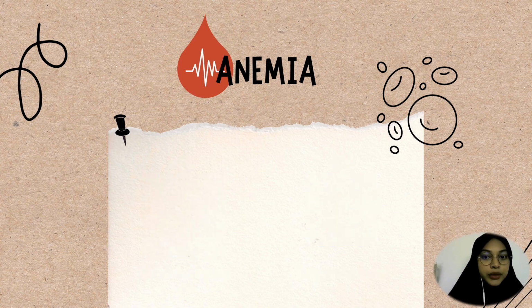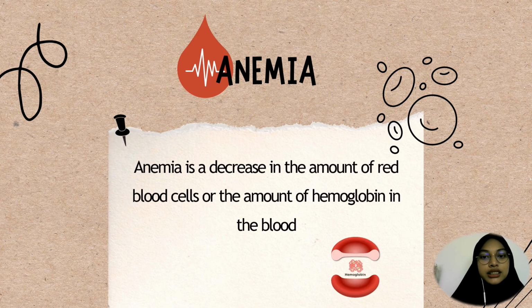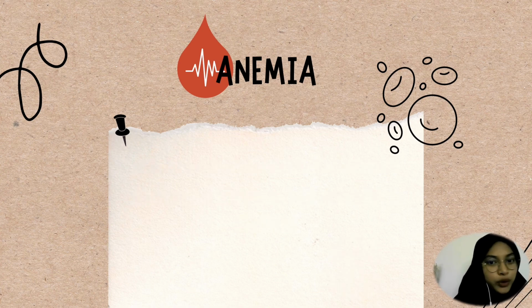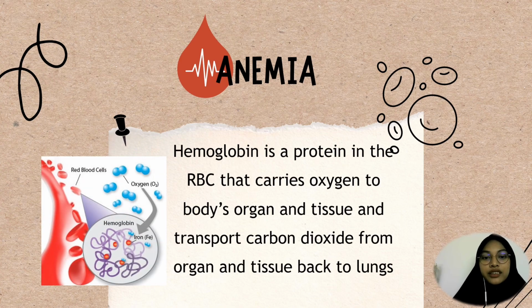So, when we talk about anemia, do you know about it? More than half of the respondents already know about anemia, but let me just explain about it. Anemia is a decrease in the amount of red blood cells or the amount of hemoglobin in the blood. What is hemoglobin? Hemoglobin is a protein of the red blood cells that carries oxygen to the body's organs and tissues and transports carbon dioxide from organs and tissues back to the lungs.